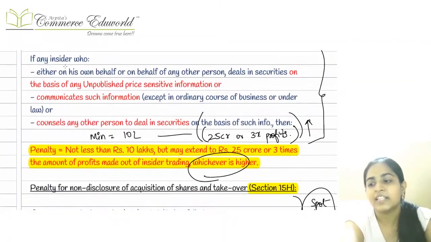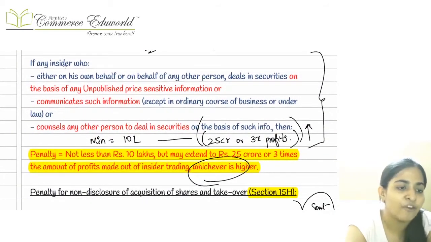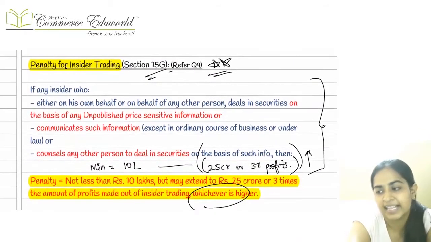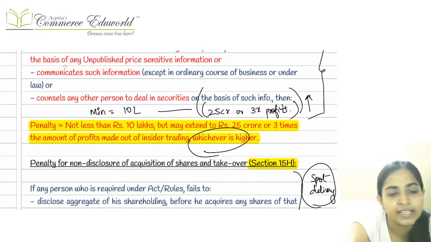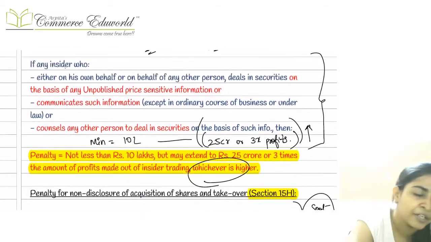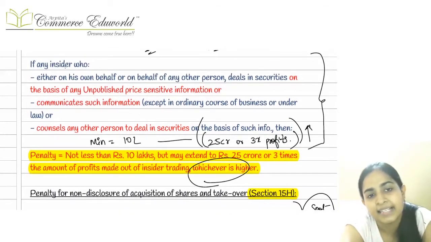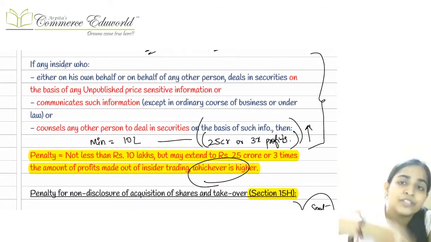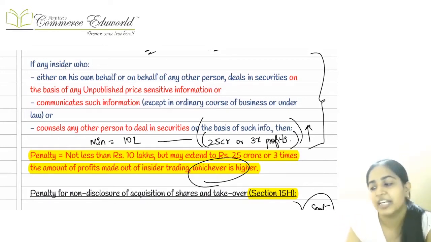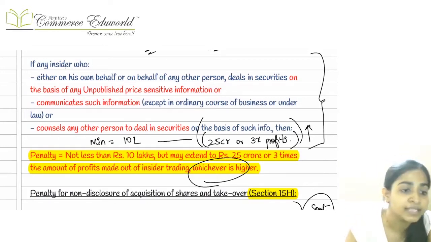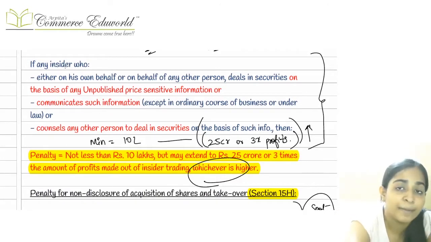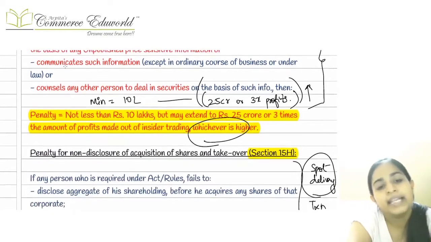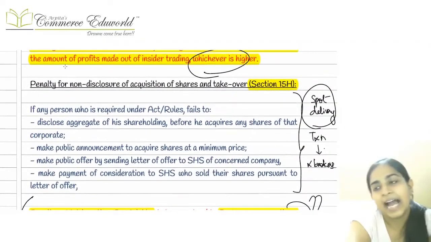Another thing is the penalty in case of penalty for insider trading. Penalty for insider trading, that is given in section number 15G. If any particular person is involved in this insider trading, if any particular person has any price sensitive information, and if he deals on the basis of that price sensitive information, if he communicates this information to someone else, if he forces any other person to deal in this insider trade in the securities on the basis of this insider information, then that particular person would be liable.